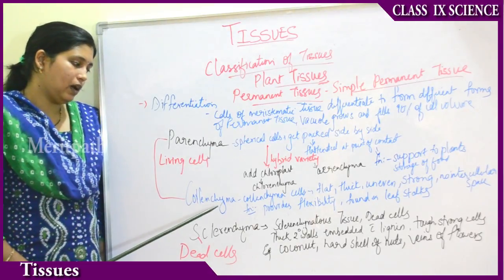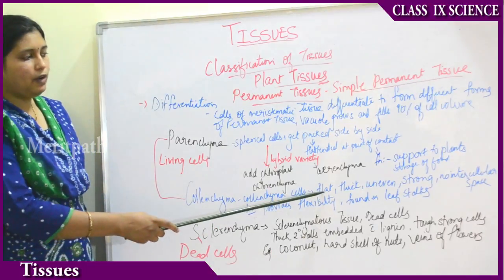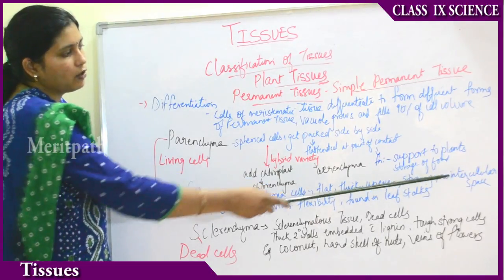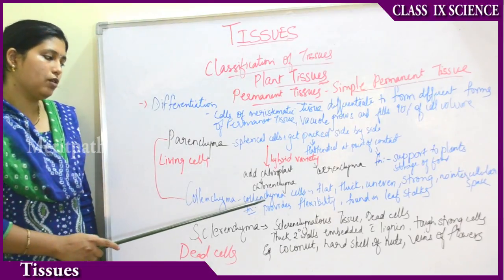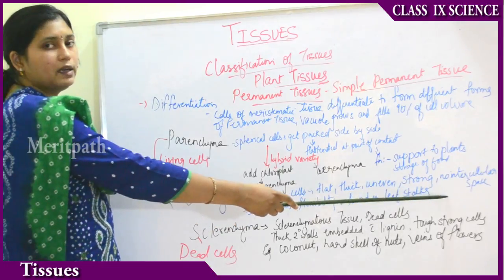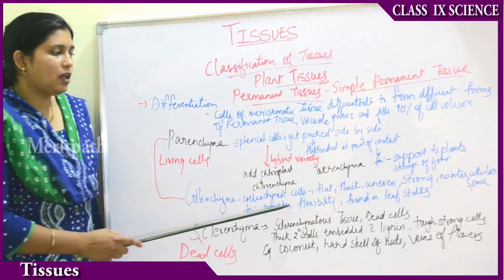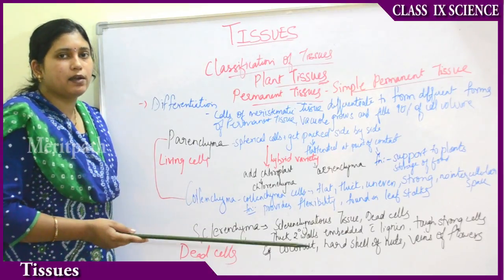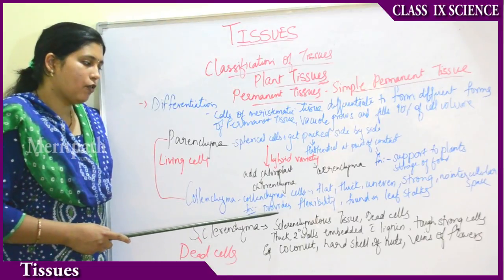Then coming to collenchyma. Collenchyma is made up of collenchyma cells. They are flat, thick, uneven and strong and they have no intercellular spaces between them, whereas in parenchyma we have very much intercellular space. What is the function of collenchyma? They provide flexibility to the plants. Suppose due to heavy wind plants sometimes bend, but they do not die or fall onto the ground. That is with the help of collenchyma.